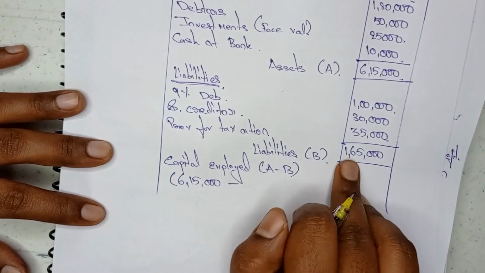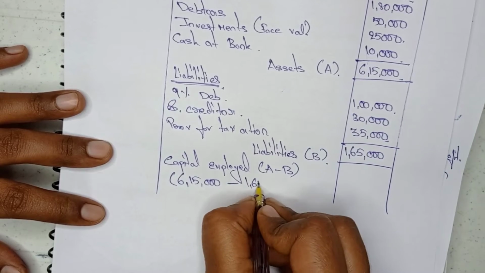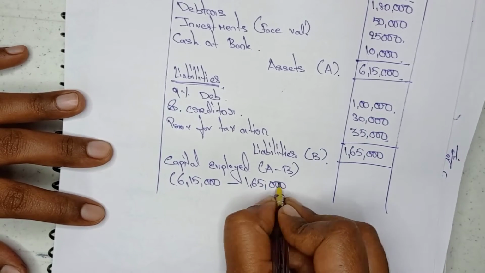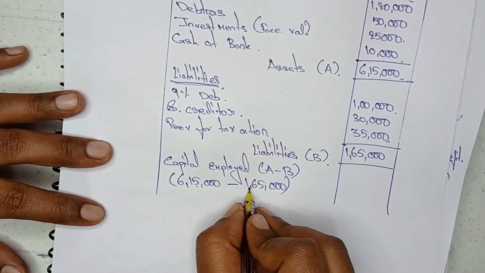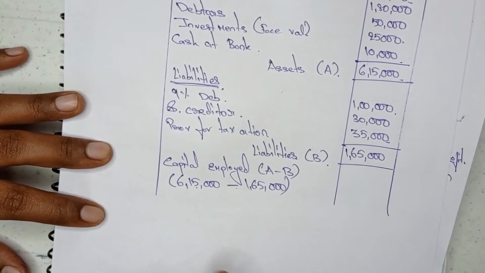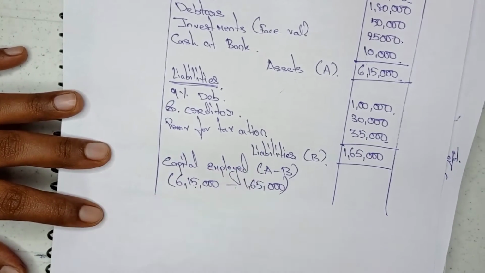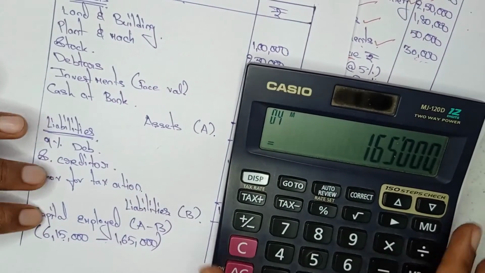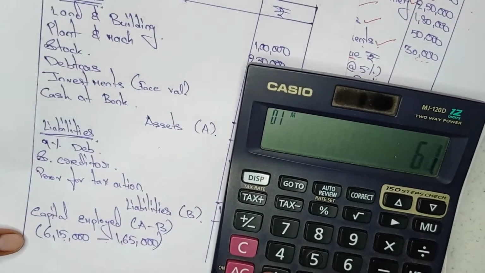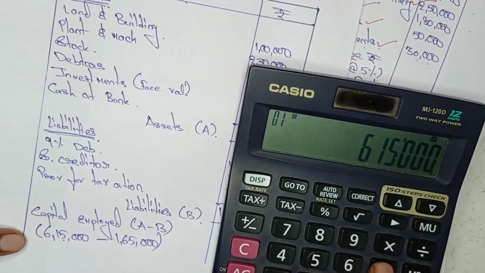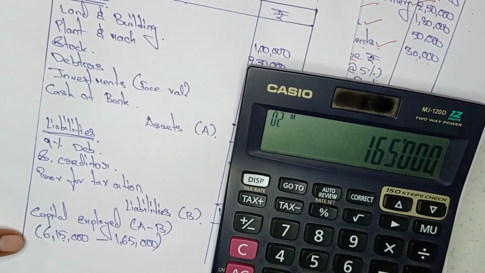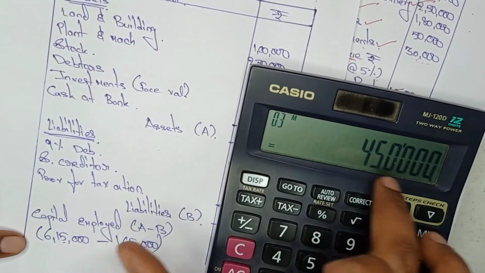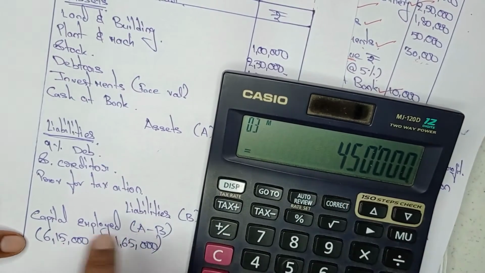What is the value of liabilities? 1,65,000. So 6,15,000 minus 1,65,000 we need to do. Then we will get the figure of capital employed. 6,15,000 minus 1,65,000 is 4,50,000, the answer for capital employed.